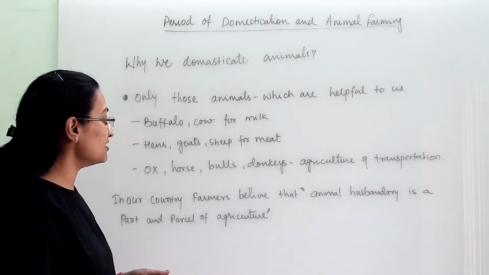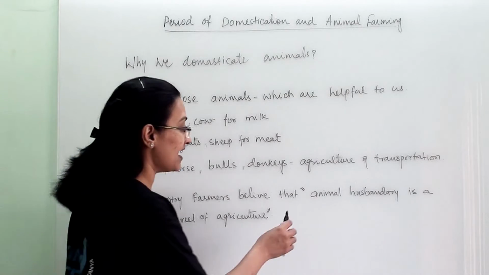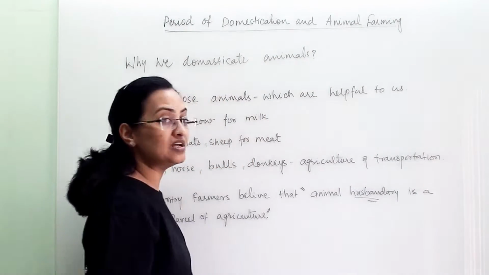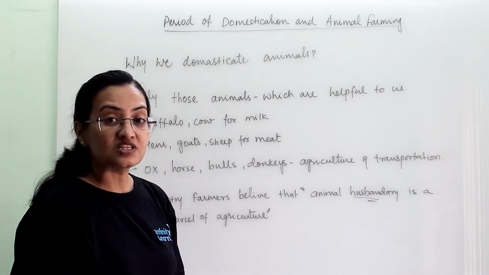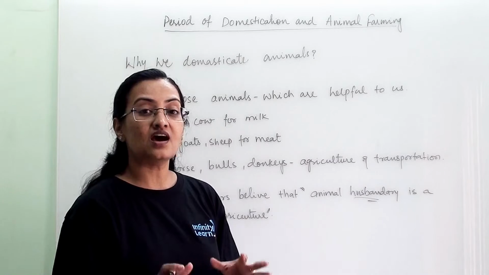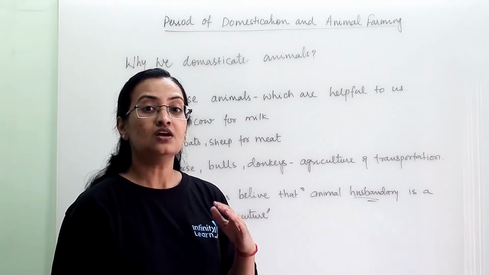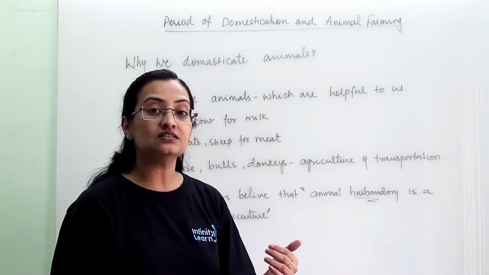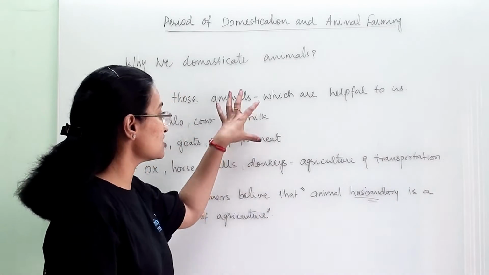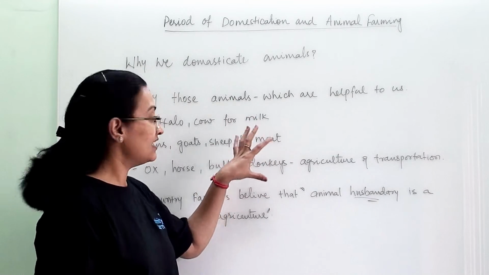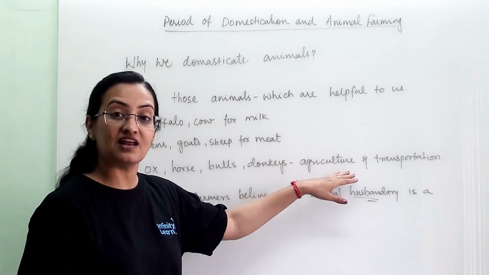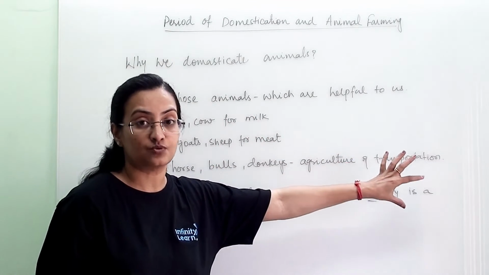Now in our country, farmers believe in animal husbandry. Animal husbandry means the domestication of animals. We live with the animals and fulfill their needs. In turn, animals give us important products like milk and meat, and they help us in agriculture and transportation.